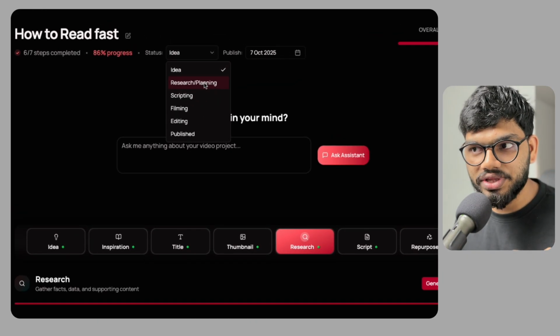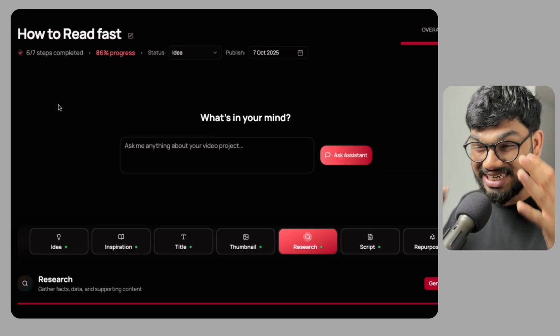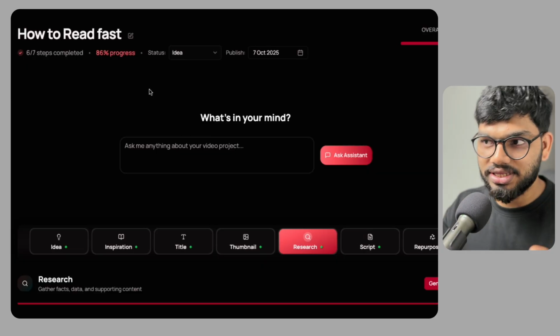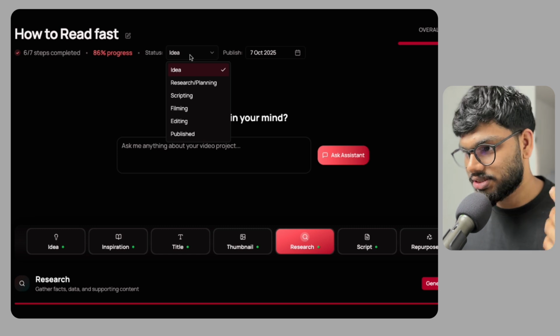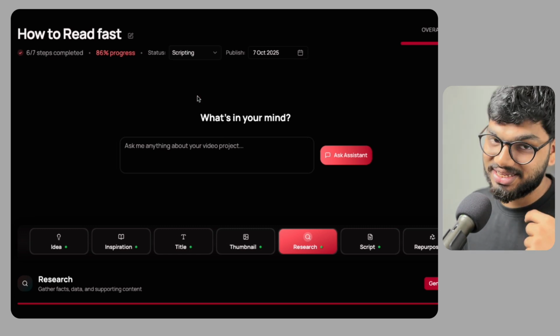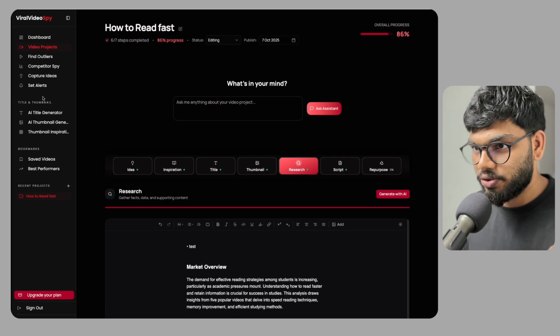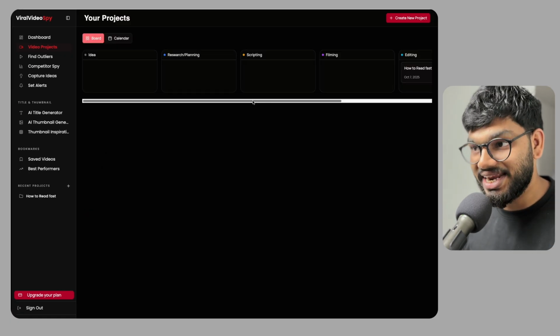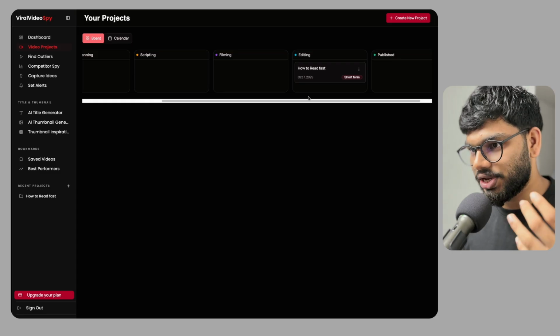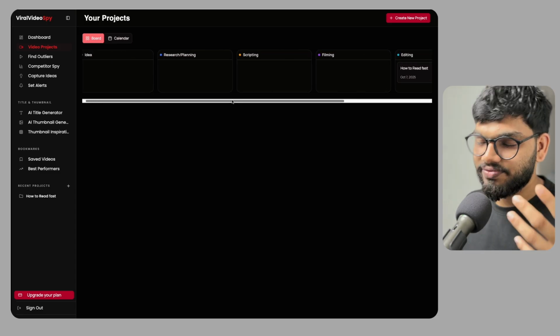The other thing that you can do with the video project is you could also choose to change the status of the video based on the progress that you have made. So right now it's in the idea stage. Since we have completed scripting, you could just select scripting or filming or editing, and then when you go back to video projects, that video would be in the editing stage. So this is a really nice way to organize your video projects and see where you are at in terms of completing these projects.